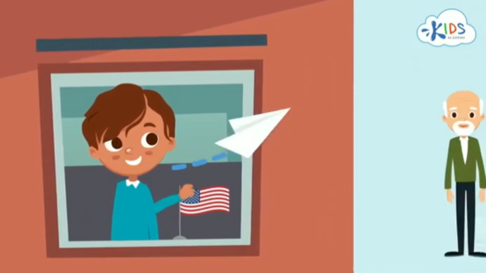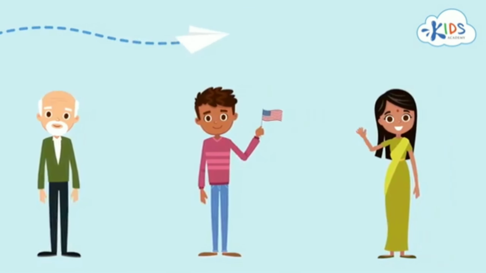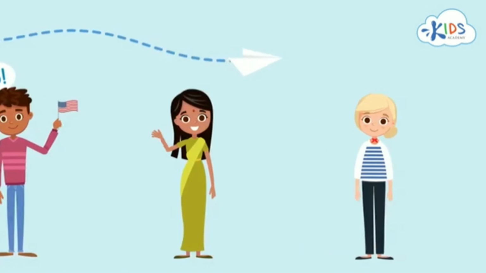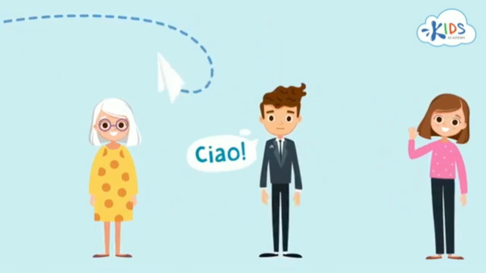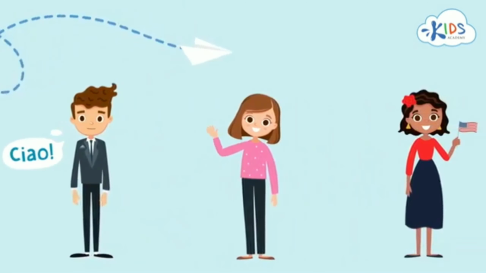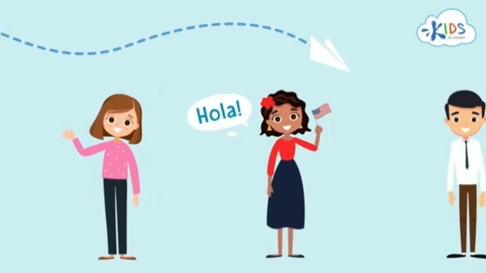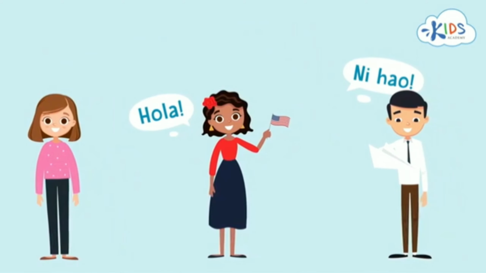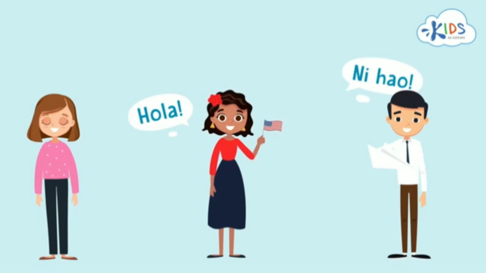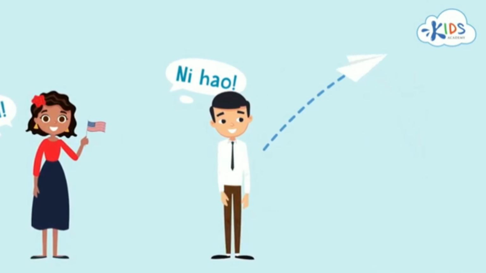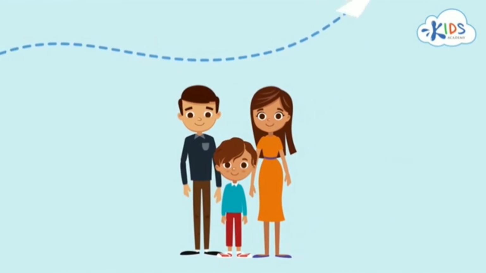People in American society can also be very different. Hello. Bonjour. Ciao. Hola. Ni hao. They can speak different languages and belong to different cultural communities, but they are all part of the same society.